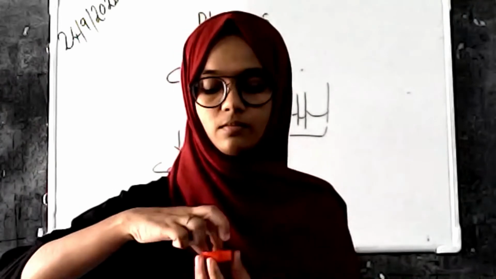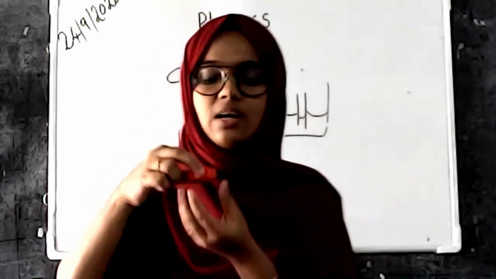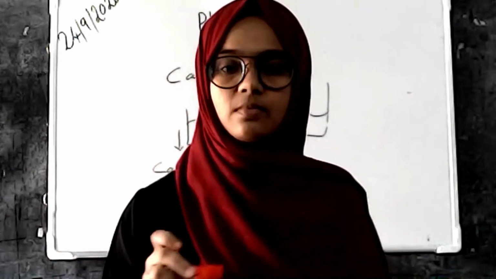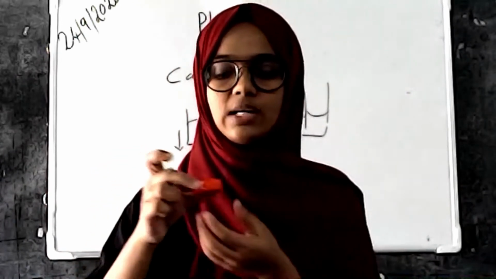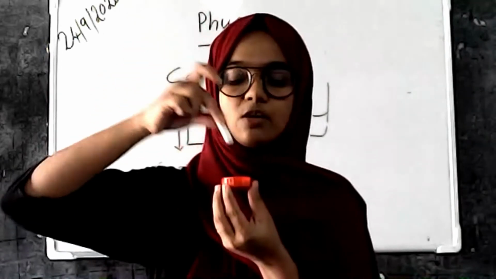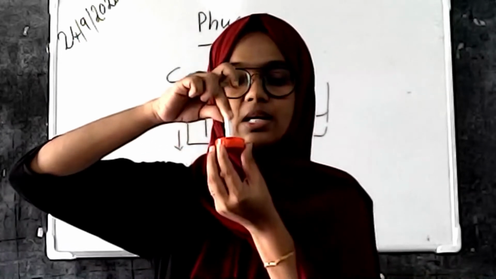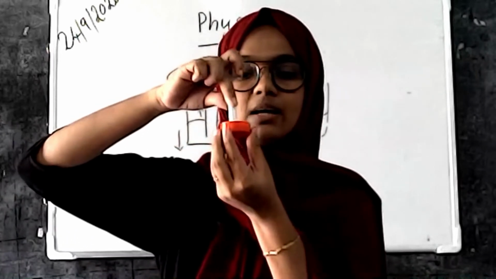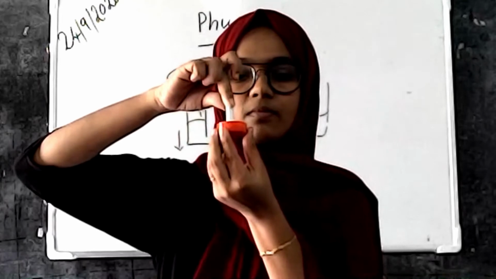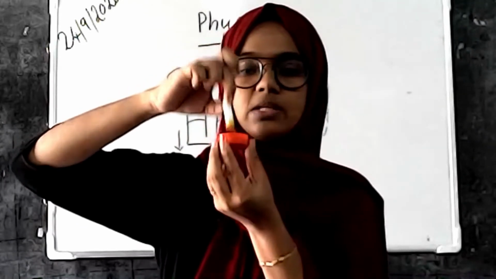And we have a simple experiment. I have yellow colored water in this small pot, and I dip a piece of chalk into it. We can see that there is a rising of water in the chalk piece.